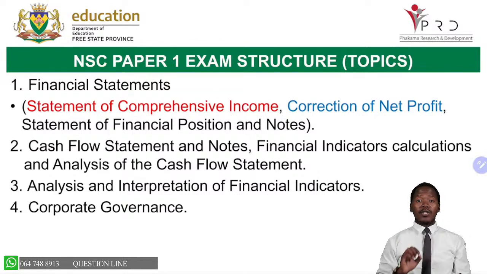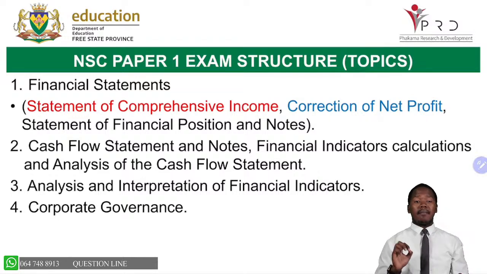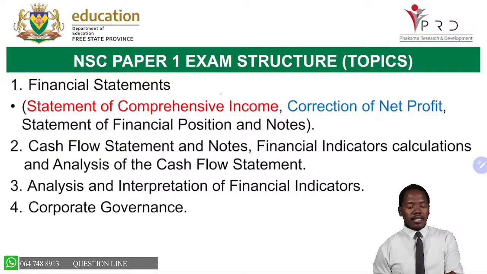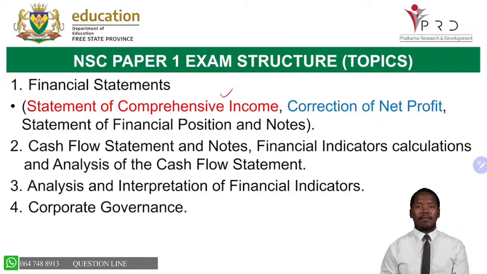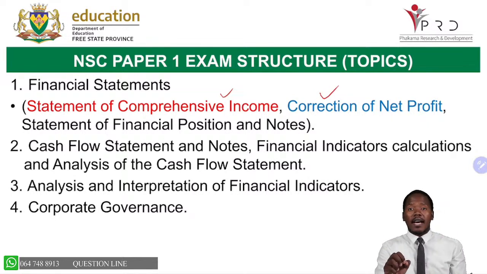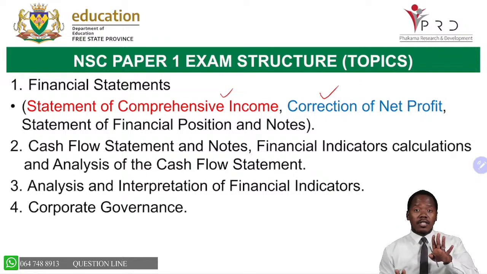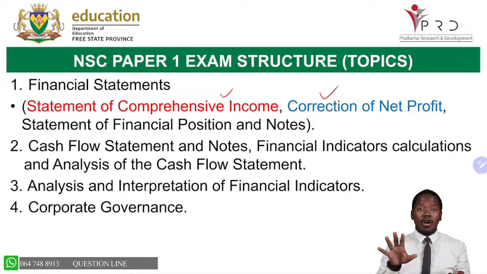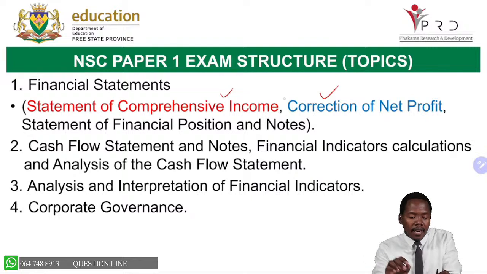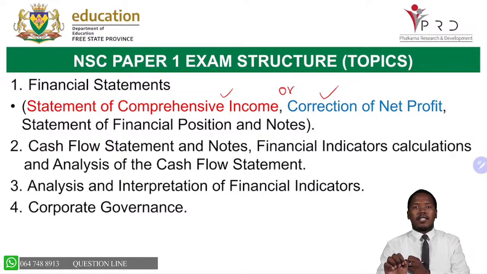Topic number 1, we are going to be looking at the financial statements. Now, what is it when I say financial statement? What am I talking about? We are talking about the statement of comprehensive income. This is the topic you need to expect tomorrow when you are writing your paper 1. If you don't see your statement of comprehensive income, you are going to find the correction of net profit. So meaning, either you will see your statement of comprehensive income or your correction of net profit.